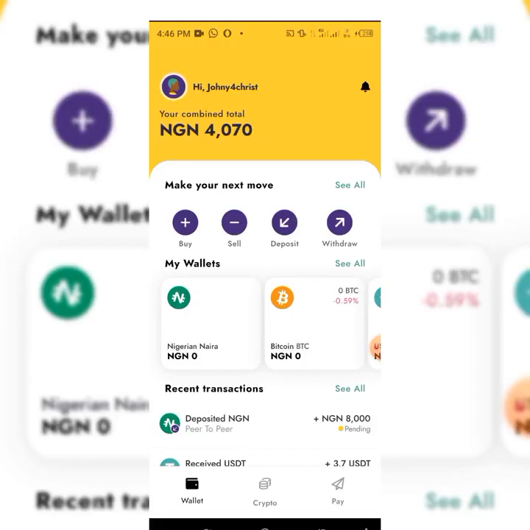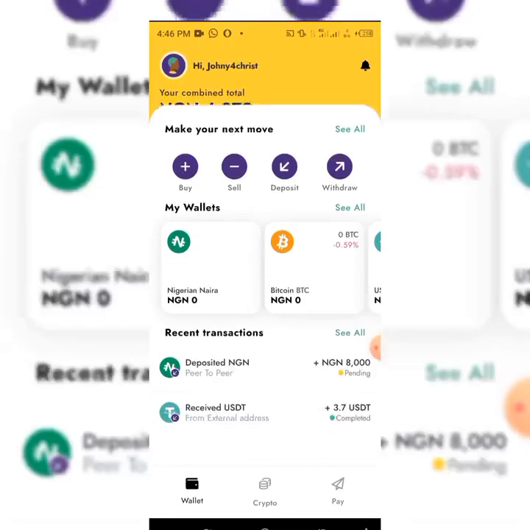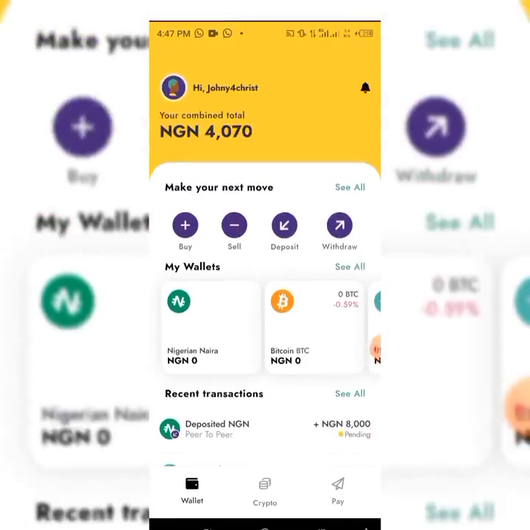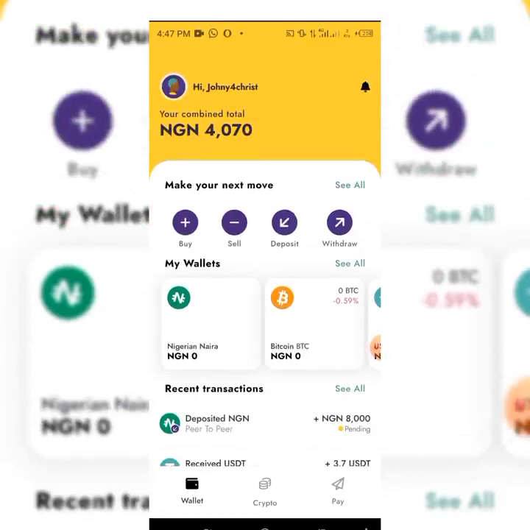All right, very easy. Make sure when you are registering, they are going to do your face registration also in one aspect, so make sure you do that. And it's going to solve Binance, Bybit, Trust Wallet problems. This thing solves all their problems. You can buy, you can sell, you can deposit, you can withdraw your money in Naira and USDT.